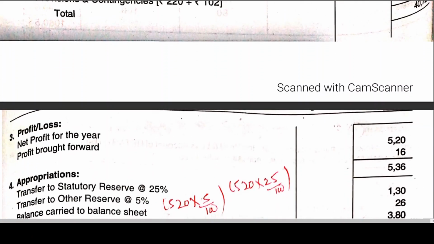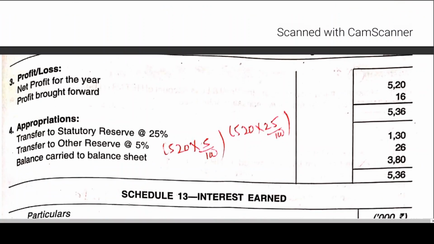And profit brought forward was given in the problem. It is 16 lakhs. So 5 lakhs 36,000. The transfer to statutory reserve is at the rate of 25%. I told you, here in place of 25% we can multiply with 20% also. But the problem has been worked out as per the instruction given in the question. Otherwise, you can take statutory reserve at 20%, which is the latest, but I think this is an old version. So no problem. Even the study material, I told you, they're giving 25%. If specifically they're giving 25%, calculate. If nothing is mentioned, you take 20%.